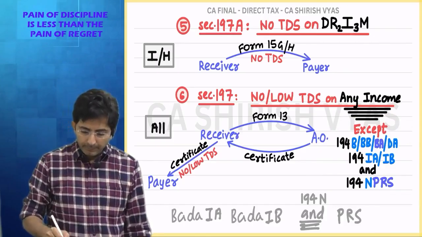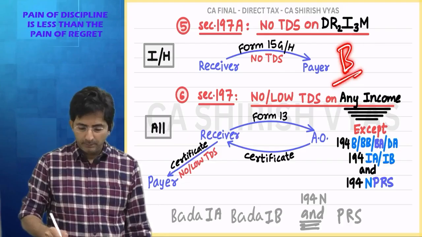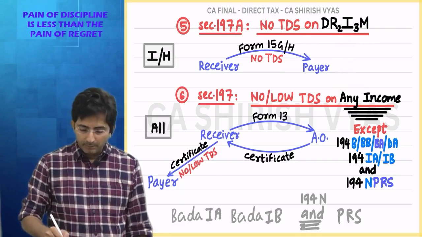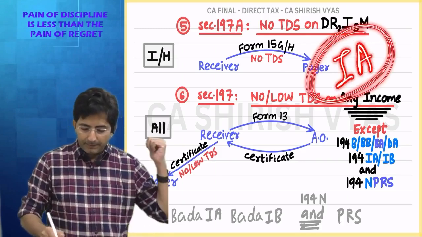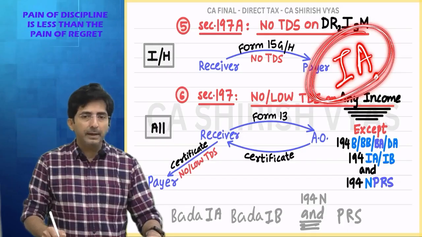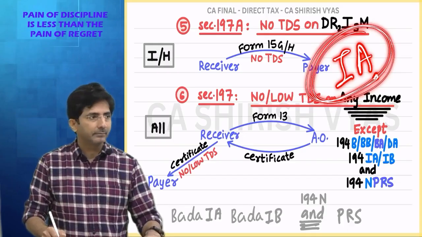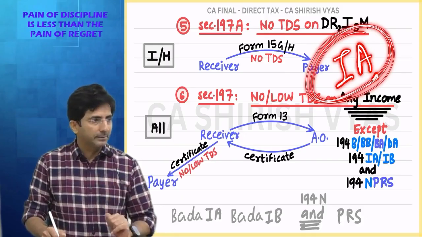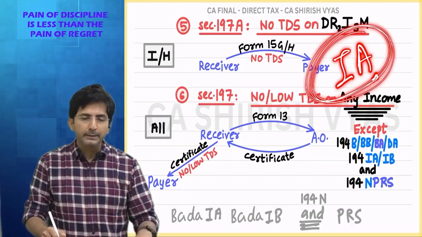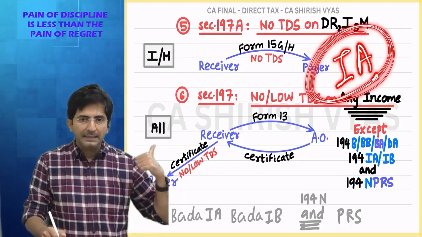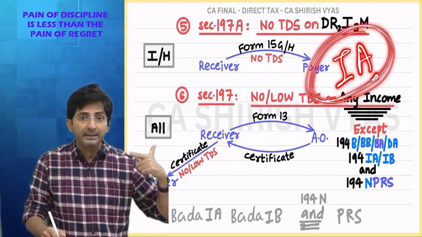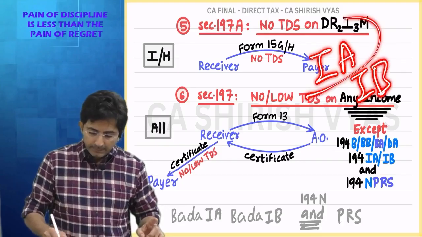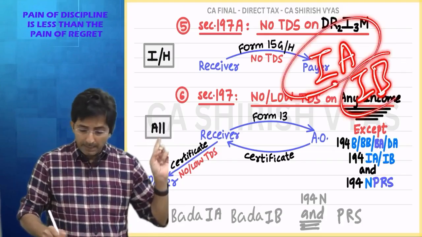Tell me, in Hindi, when we write capital B, what we say? Bada. Or see, this is capital IA, na? So capital IA in Hindi, what we say? Bada IA. In proper sophisticated English, we say small case letter, capital letters. But informally in Hindi, when IA is written in capital, we say Bada IA. So see how to read. Just remember IA and IB and then say Bada IA, Bada IB.